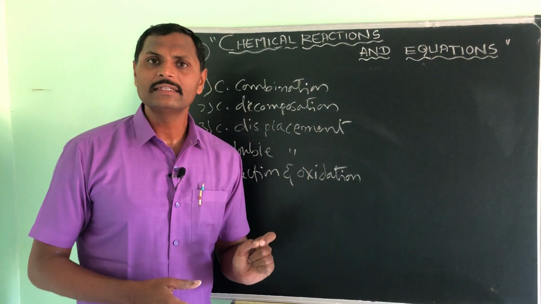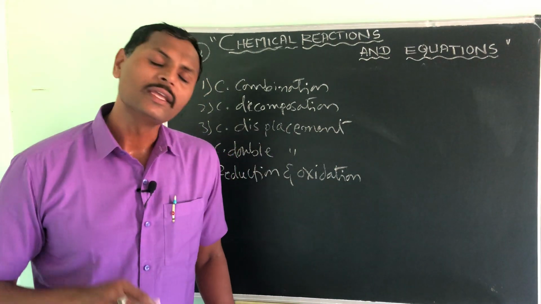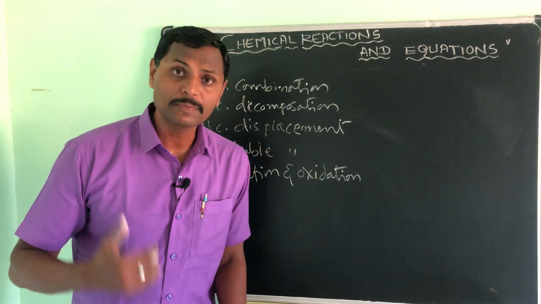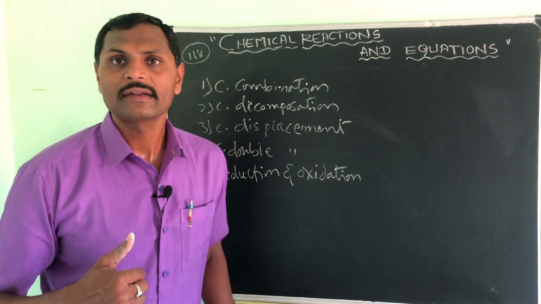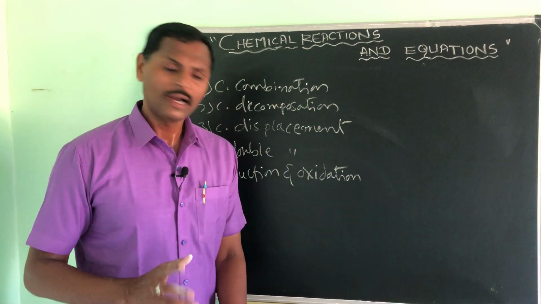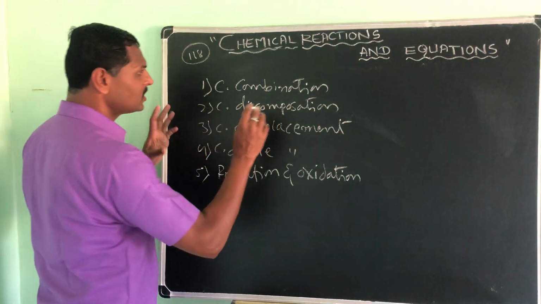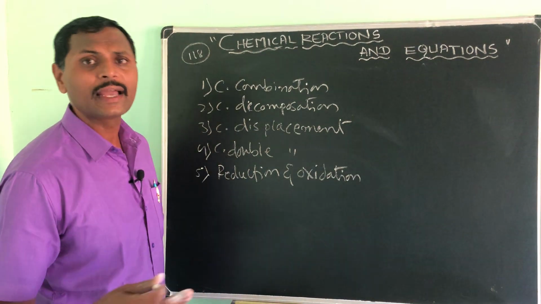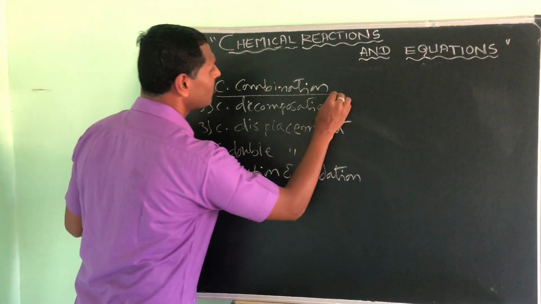Understood? Like this, chemical reactions are not only carried out in the chemical lab, but even in day-to-day life: the digestion process, the respiration process, even the formation of urea in the liver. That is also a chemical reaction. So many examples we can give. Understood? Okay. So, let me move on to chemical combination one by one. In this one, first I will write some examples, then you yourself can make the definition of this chemical equation. So, first one, chemical combination.